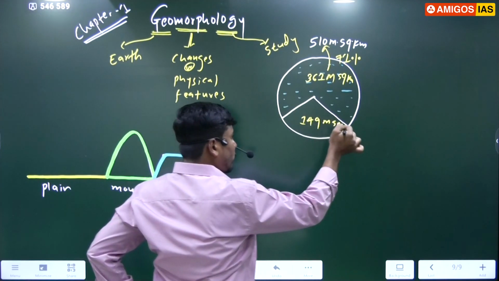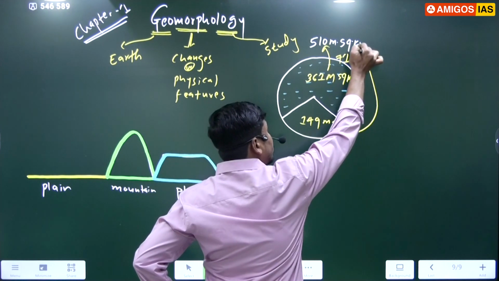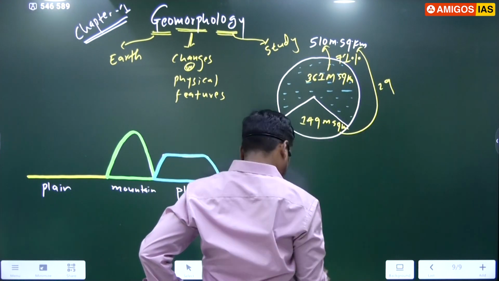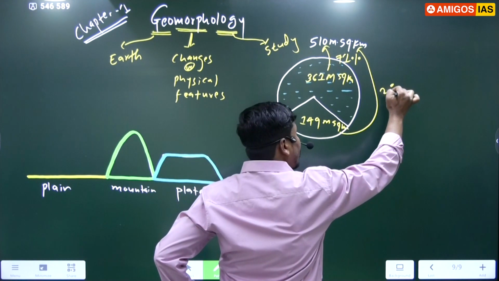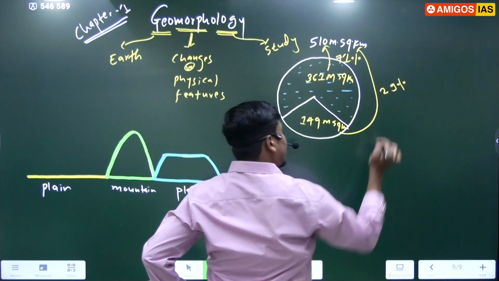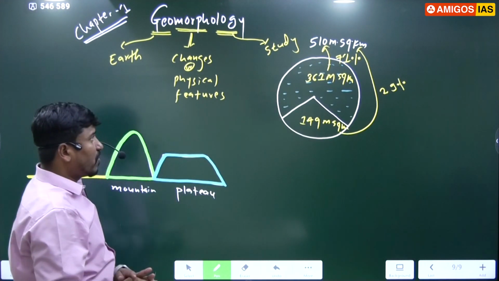This 149 constitutes 29 percentage of the total area of the earth.